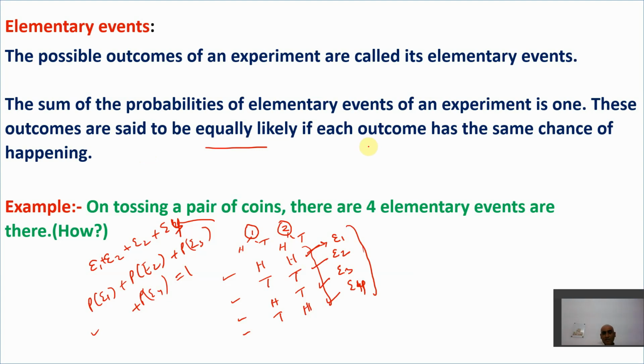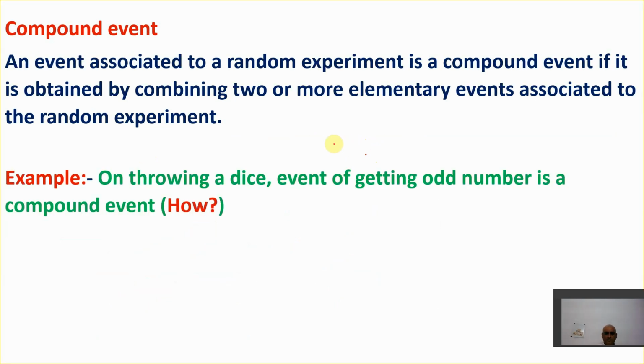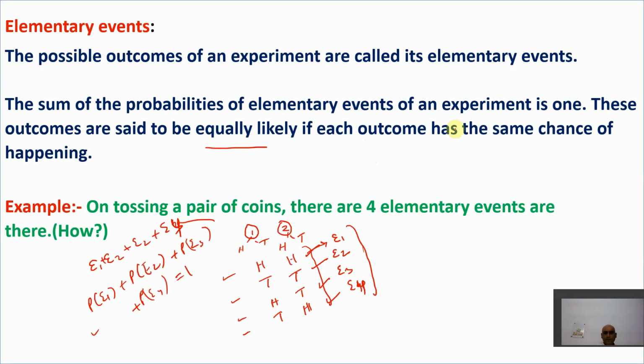Let us say, for example, if I toss a single coin, either it will result in head or it will result in tail.